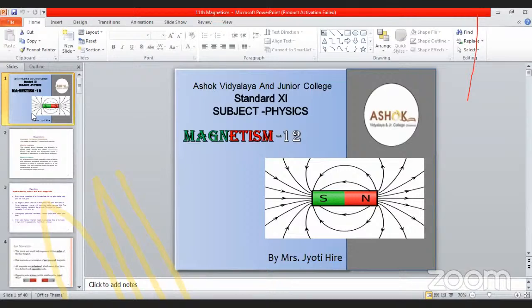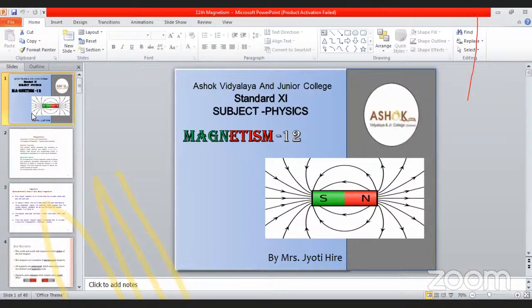So we know the formula for B axial. B axial is equal to mu naught divided by 4 pi into 2m divided by R cube. Here the constant mu naught divided by 4 pi is 10 raised to minus 7, into 2, into m which has the value 0.2, divided by 0.1 cube. Solving this, we get B axial is equal to 4 into 10 raised to minus 5 Tesla. In this way, with the help of the formula, we can find B axial and B equatorial.